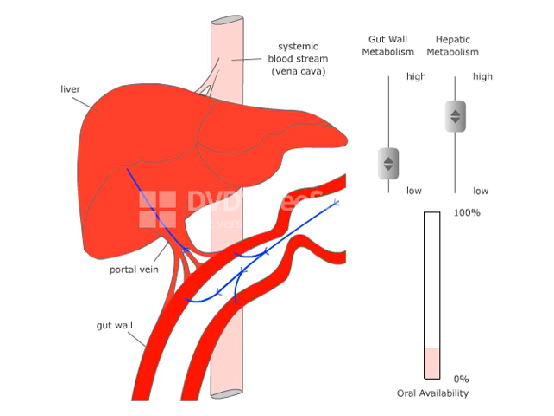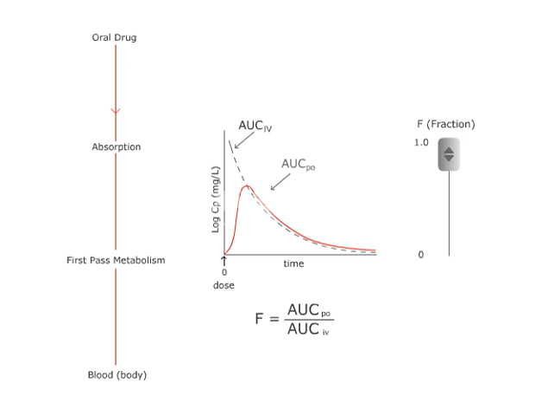In this graph, the capital F means what percentage of the ingested drug reaches the systemic circulation. That can be determined by AUC of PO, that means per oral, or after oral administration, that is the AUC of this red line, and AUC IV, the AUC of this broken black line.